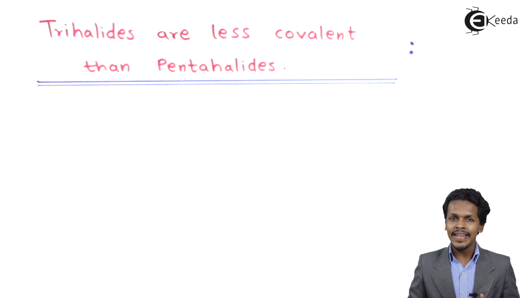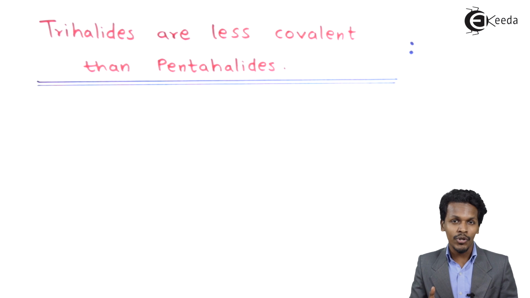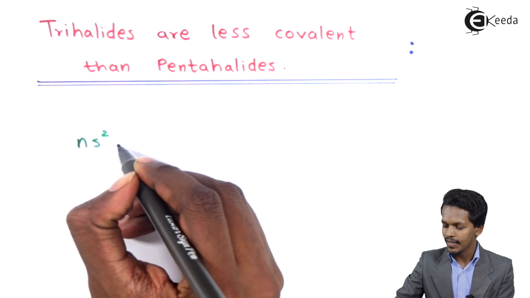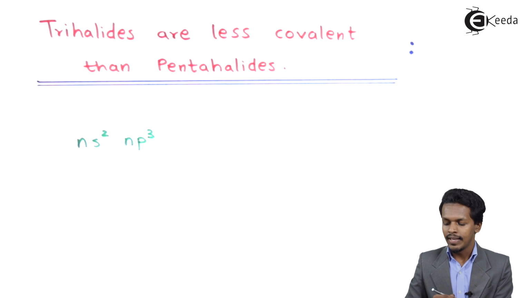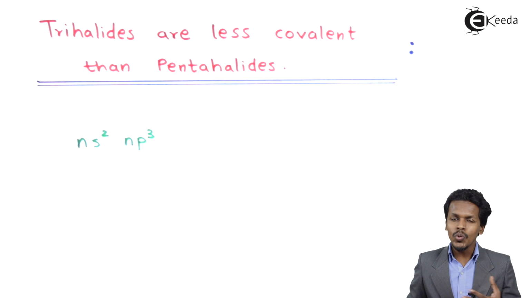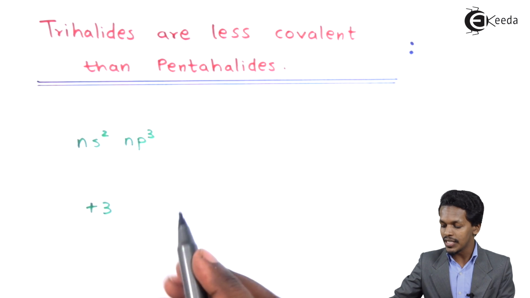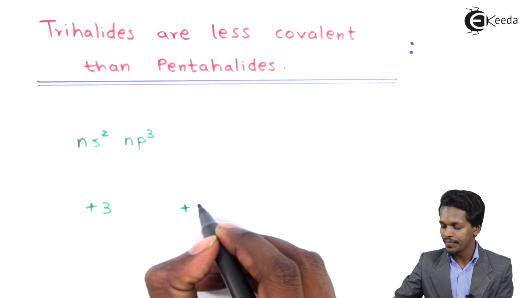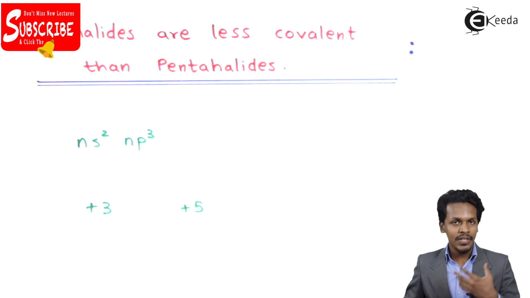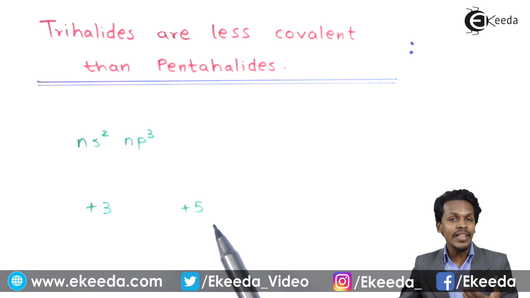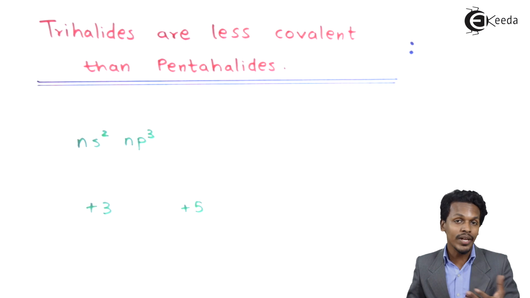So friends, as we understand, for group 15 elements the general electronic configuration of the outermost shell is ns2 np3. But losing 3 electrons is very difficult, and only by losing 3 electrons will it acquire an oxidation state of +3, and by losing all the 5 electrons it will acquire an oxidation state of +5. Losing 3 electrons, that is, having an oxidation state of +3, is difficult, and losing all the 5 electrons is in fact even more difficult.